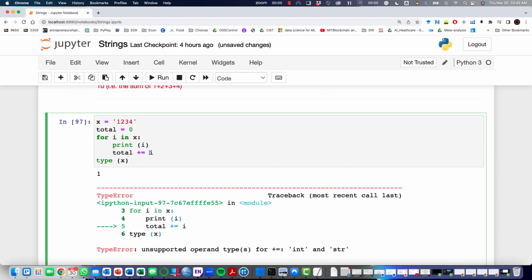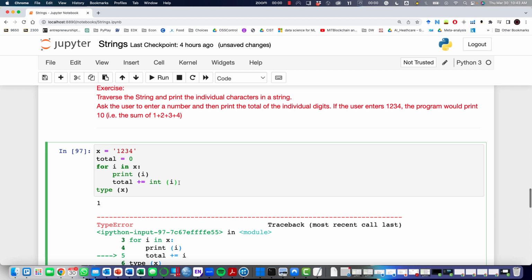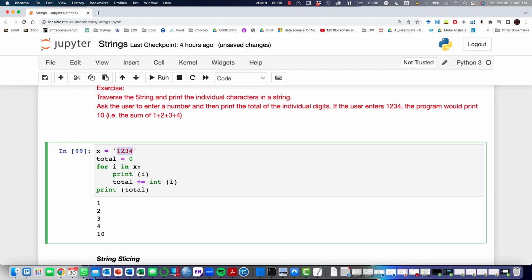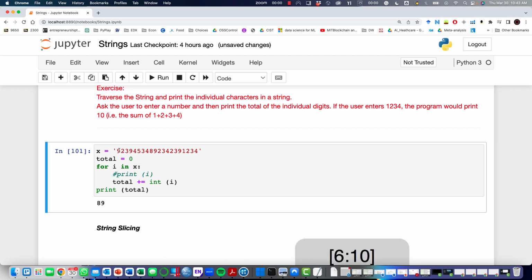But in order to resolve it, I can use an integer conversion, so we're changing those characters into numeric values. If I do that, now instead of this, I can say print total, and I should be able to get the value out of this. If this was a larger number with a bunch of different digits, it should do the same. And let's just get rid of this print. So it will go through this and give us the sum of all the characters in it.